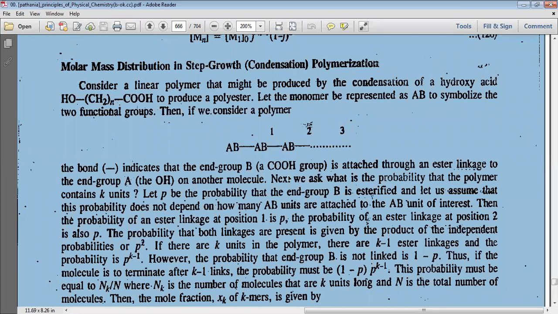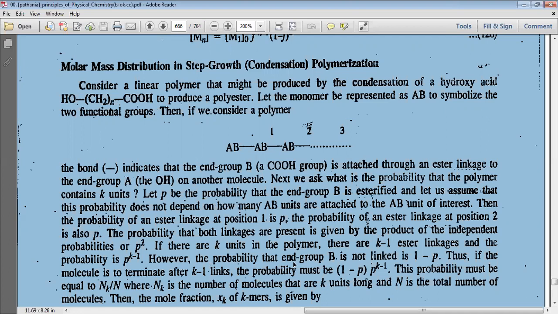The probability that both linkages are present is given by the product of the independent probabilities, or p squared. If there are k units in the polymer, then there are k minus 1 ester linkages, and the probability is p to the power k minus 1.